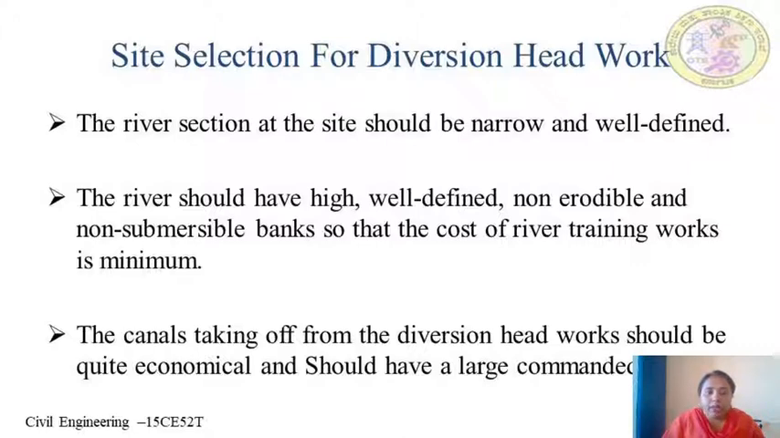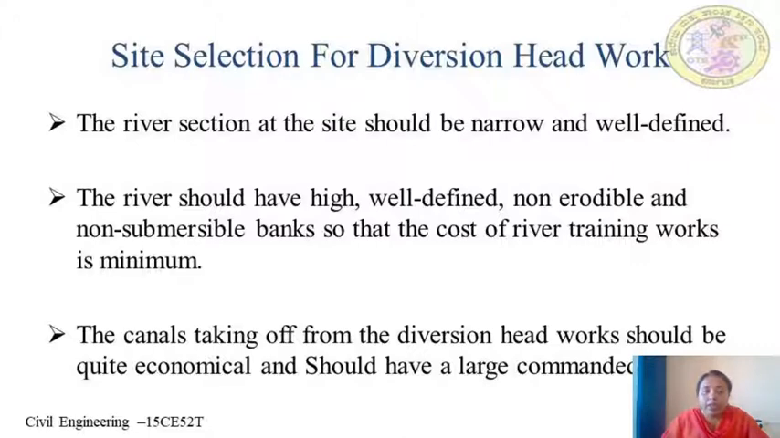The diversion headwork should not submerge costly land and property on its upstream, because if a lot of land is submerged, then it becomes very difficult for the government to pay the compensation. In such a case, the cost of the project will be much more than what we have already designed for, so it proves to be more uneconomical.